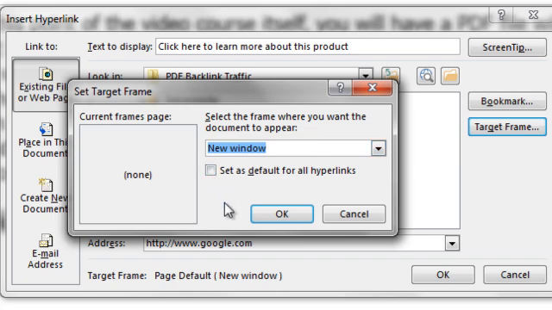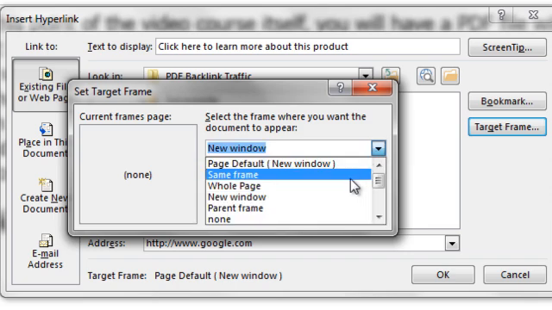Now, you will see an option that says set as default for all hyperlinks. Now, what that means is you're setting new window to all hyperlinks. So let's say, for example, that you have 30 hyperlinks that you created and you forgot to set it at new window, or you decide to switch it back to same frame.